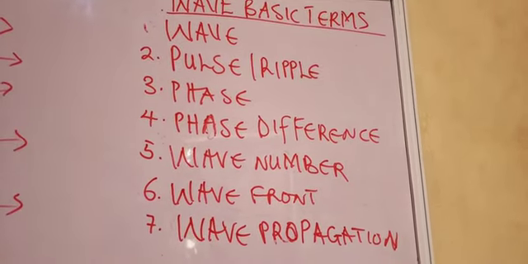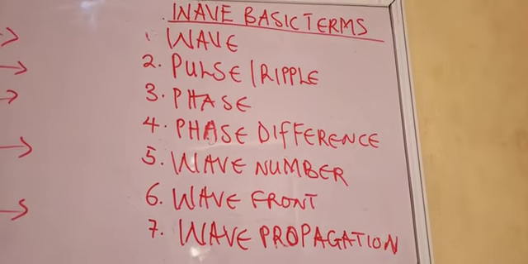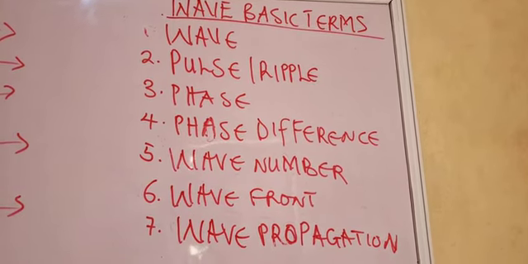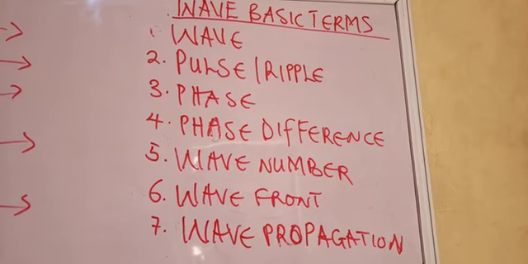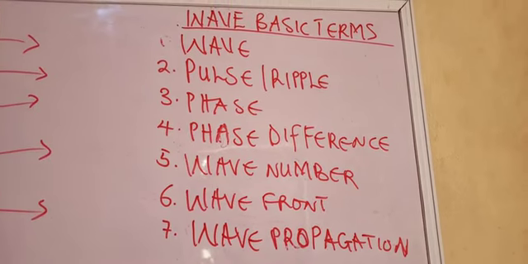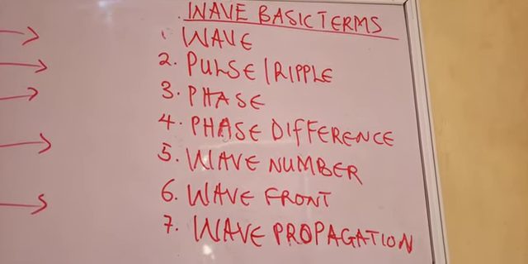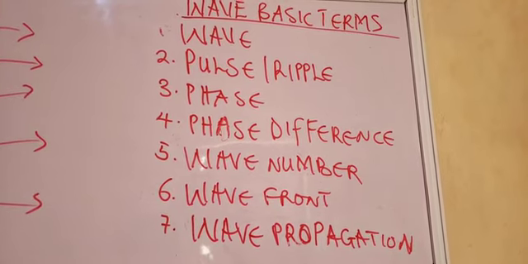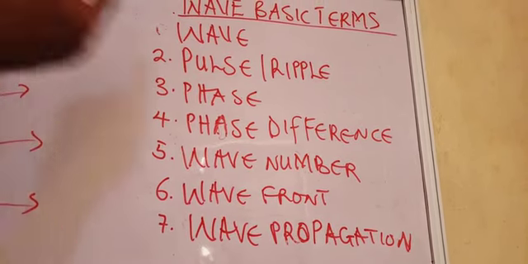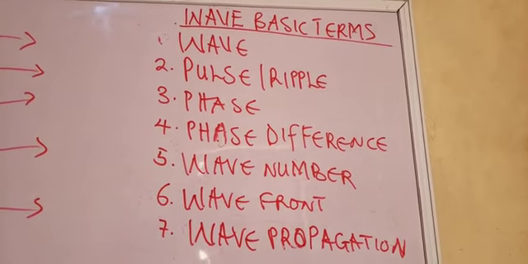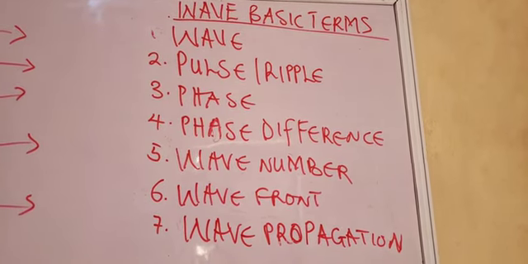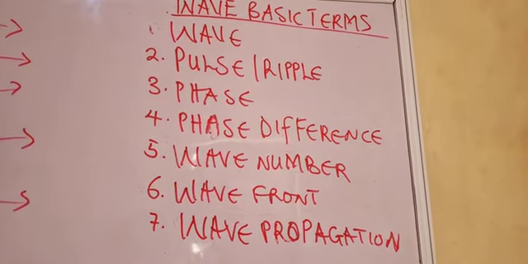Now, what is a pulse? A pulse is a small disturbance with small energy that dies off quickly. What does that tell you? A disturbance with small energy that gets easily exhausted and stops moving, stops carrying energy along. So you can replace pulse with ripple, because ripple is actually a very small disturbance in a medium. Medium can be solid, it can be liquid, it can be gas, it can be space as well.